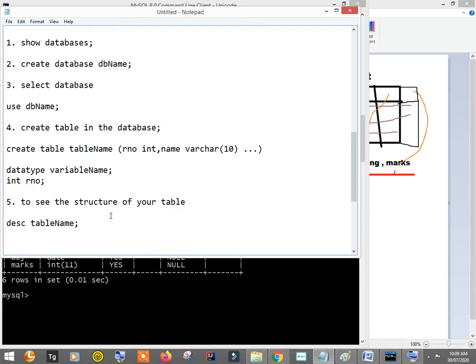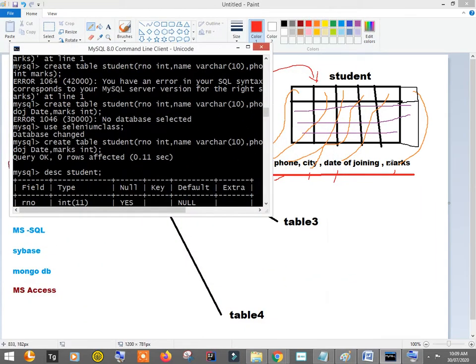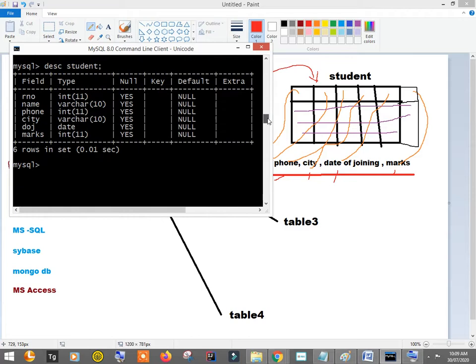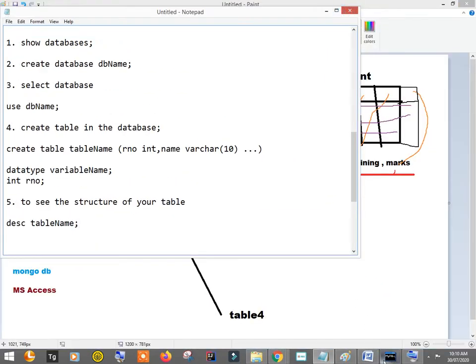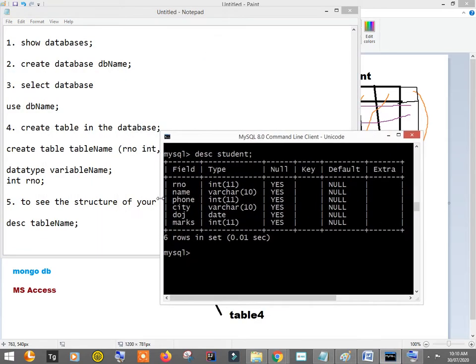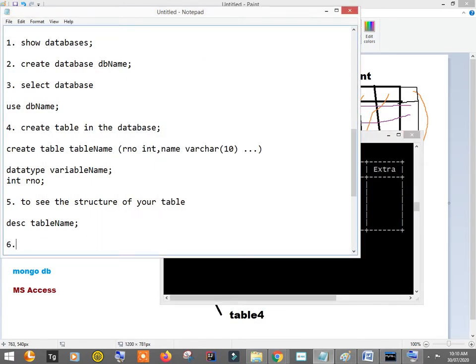Now that we have created a table, let's insert some records into it. The table structure is created like this, and you can see the table structure here as well, right? So let's add some records into it. But do we have any record inside it right now? No, we have just created the structure. The records are empty. If you want to see the records inside the table, you have a command like this